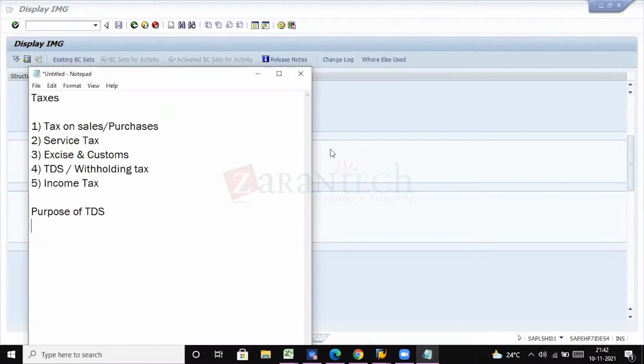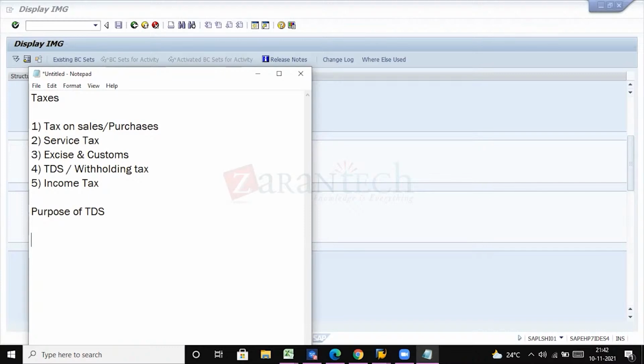This section code represents, in SAP, the withholding tax key. Let me write it down. What is the purpose of withholding tax? The purpose of withholding tax is nothing but to cut the tax based on the income tax laws. Okay, are you following, guys? Yes. Great.